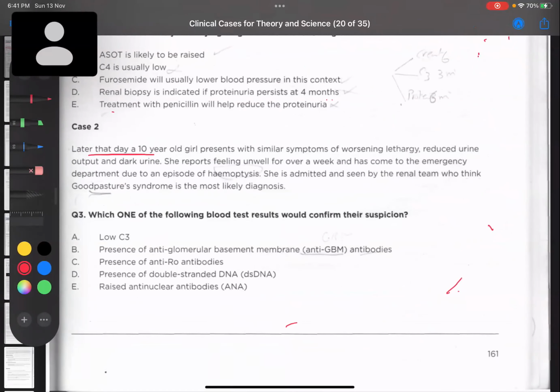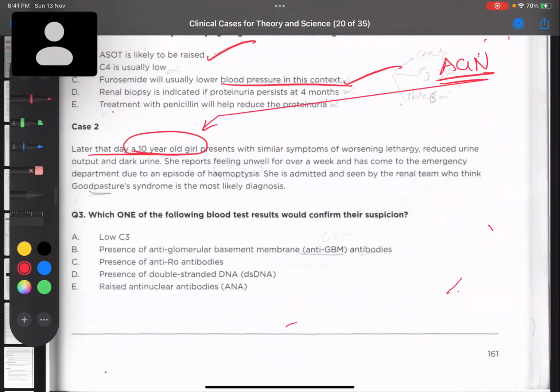Later that day, a 10-year-old. So we have found a child with AGN and we decided we have to do ASO titer and we have to check the blood pressure. We have to use diuretics for the blood pressure. This case is done. Clear with AGN? Yes. Okay. Next one, they're asking later, 10-year-old girl presents with similar symptoms of worsening lethargy, reduced urine output and